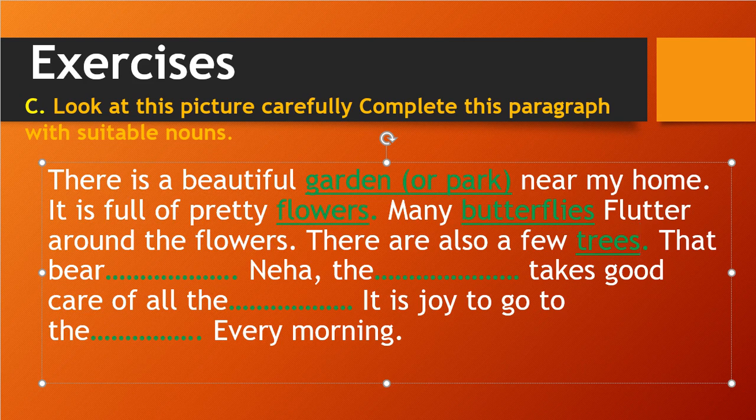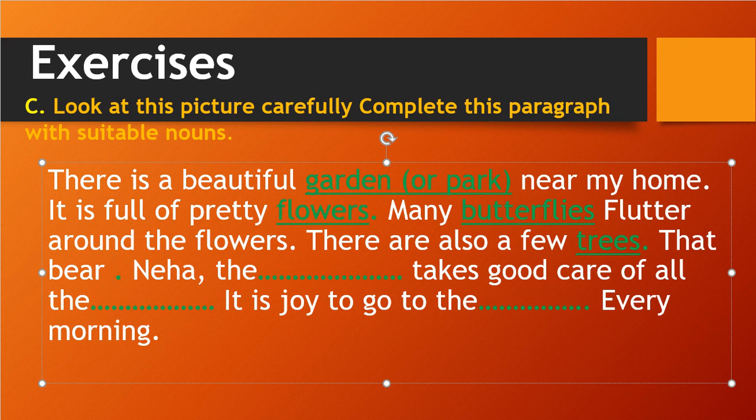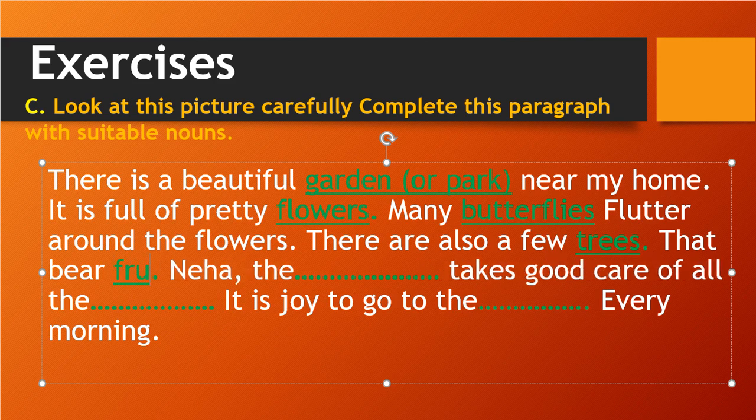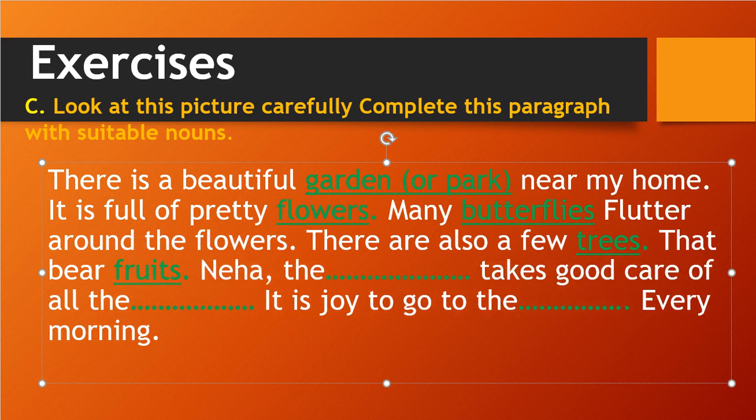That bears, what does it give? So that bears fruits. What does a tree give to us? That is fruit. Okay, trees give us fruits.